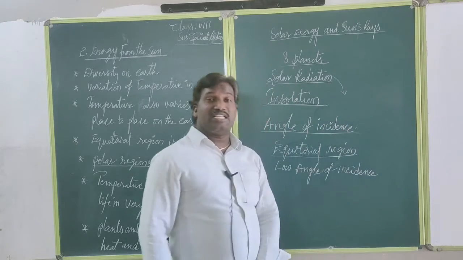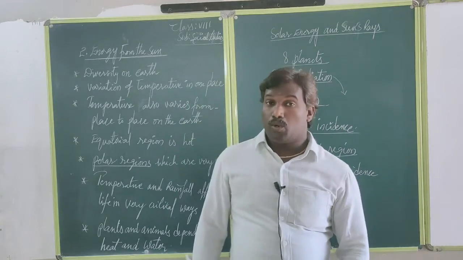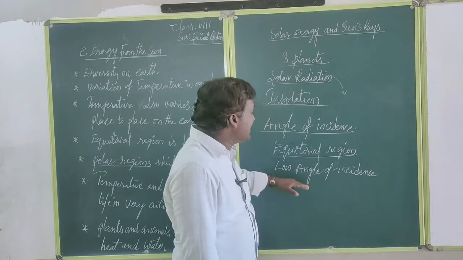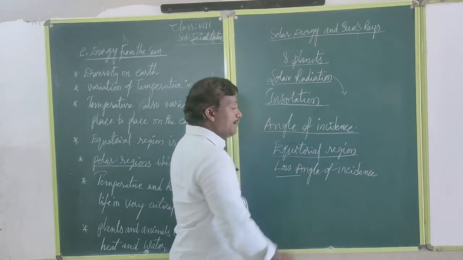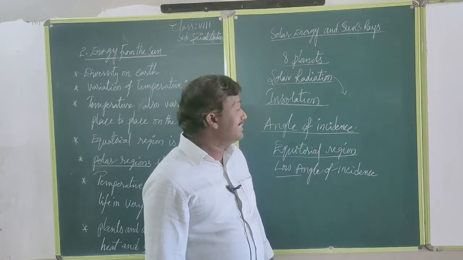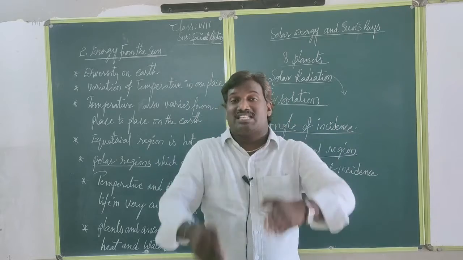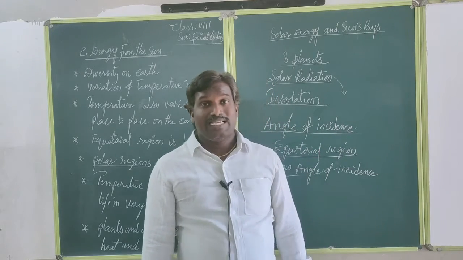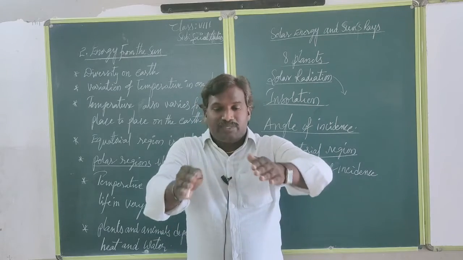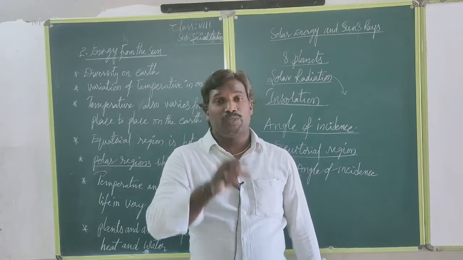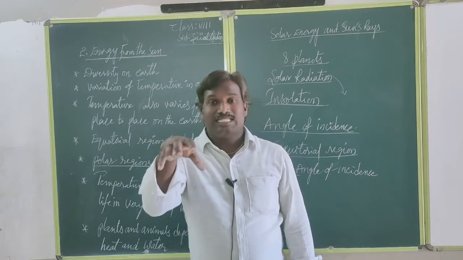In the equatorial region, generally what we discuss is more temperature. Why? Because the angle of incidence is low. The slope is very low because the sun's rays fall straight, and so they cover very little area.